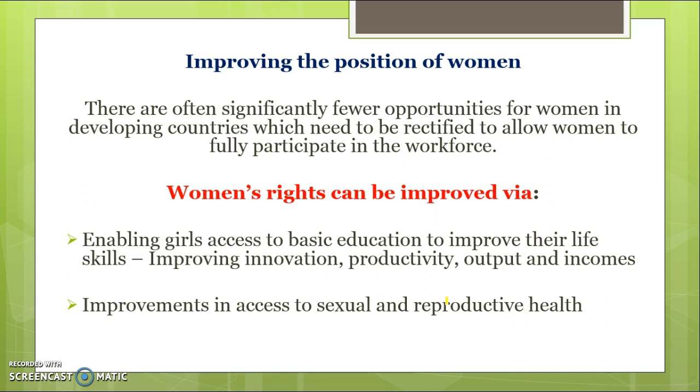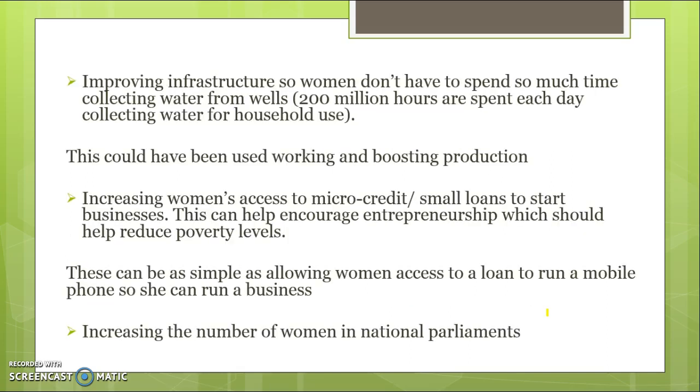Improving the position of women is the last thing that we'll be talking about. So there's often less opportunities for women in the workforce. This can be rectified by enabling girls better access to education, which can improve innovation and productivity, improving access to sexual and reproductive health, so there is less instances of teen pregnancy and potential diseases, sexually transmitted diseases.